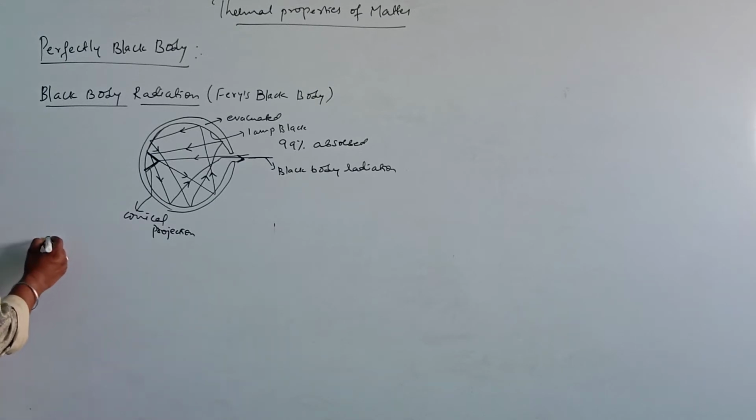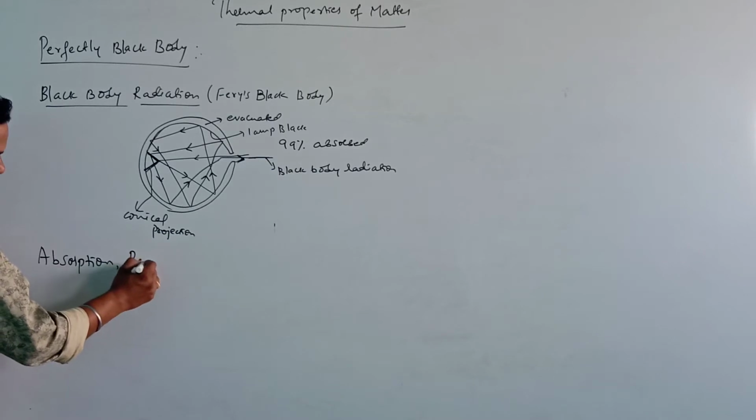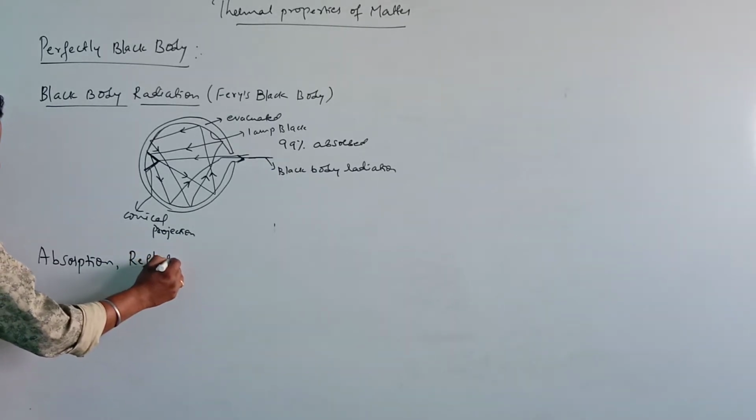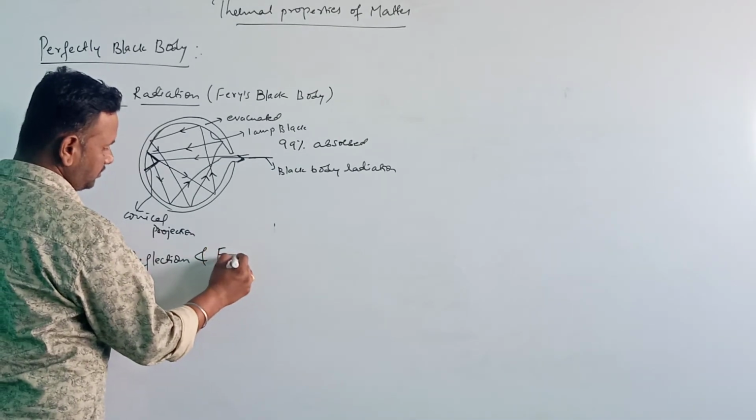Now our next topic is absorption, reflection and emission.